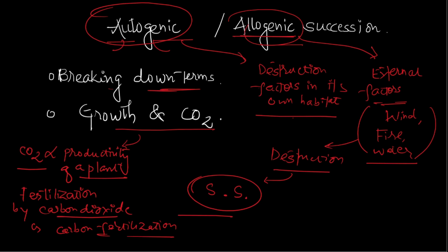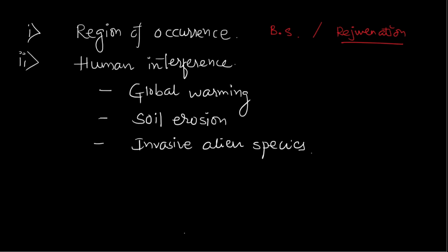So the destruction of habitat is mainly due to human interference, that is anthropogenic factors such as global warming, soil erosion, and bringing invasive alien species. What is invasive alien species? We'll see that in greater depth in later videos. But for example eucalyptus, which is Nilgiri. Nilgiri is one of the invasive alien species, and these factors contribute to the destruction of habitat. Human interference is one of the major reasons why the destruction of habitat takes place.